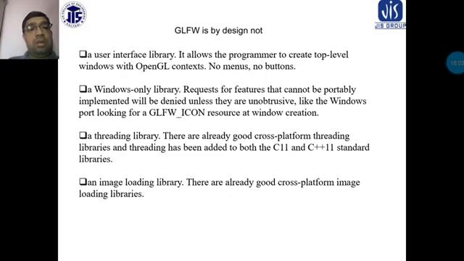It is not an image loading library. There are already good cross-platform image loading libraries available.